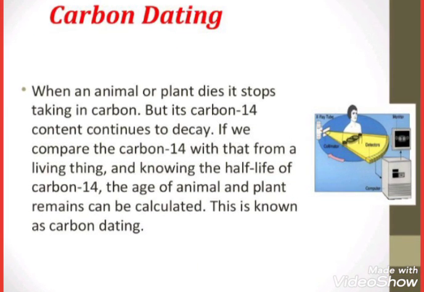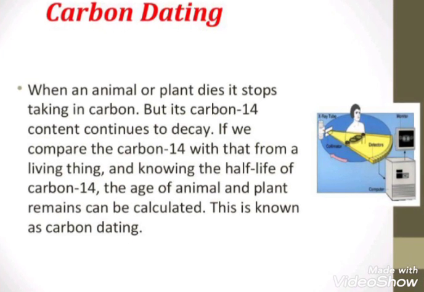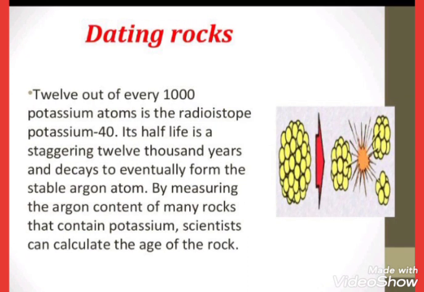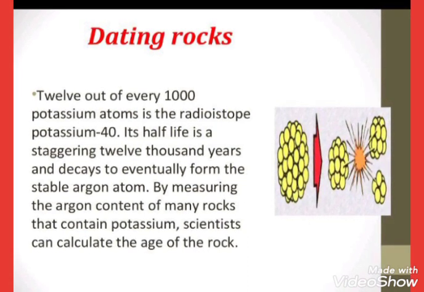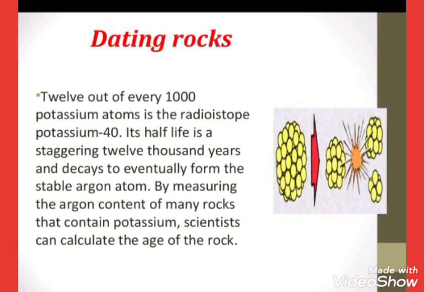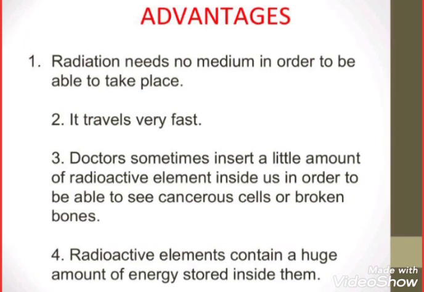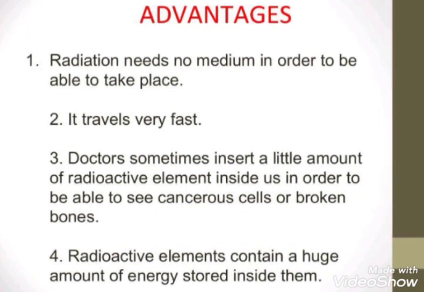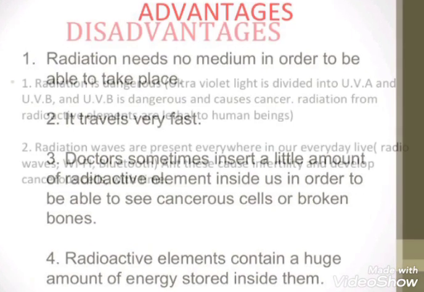When an animal or plant dies, it stops taking in carbon, but carbon-14 continues to decay. Dating rocks: 12 out of every 10,000 potassium atoms is a radioactive isotope. Its half-life is used for dating. Advantages: it travels very fast. Doctors sometimes insert a small amount of radioactive material for treatment.